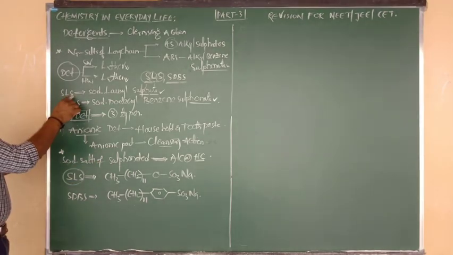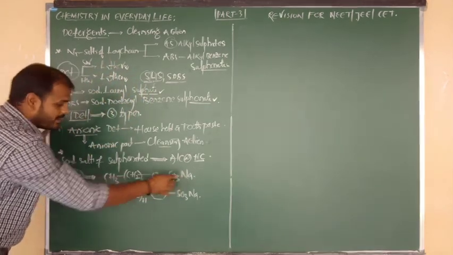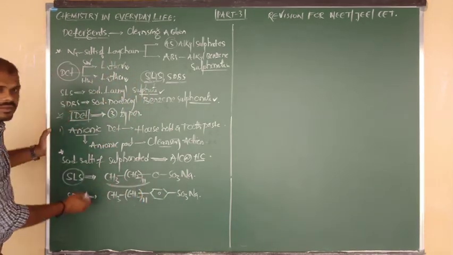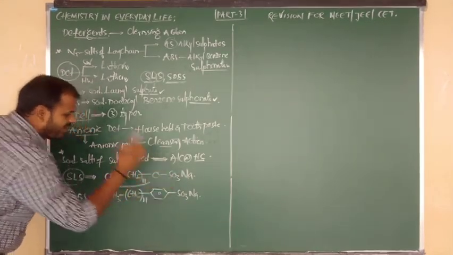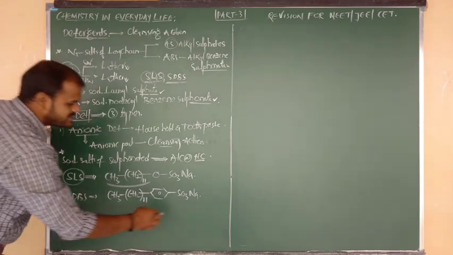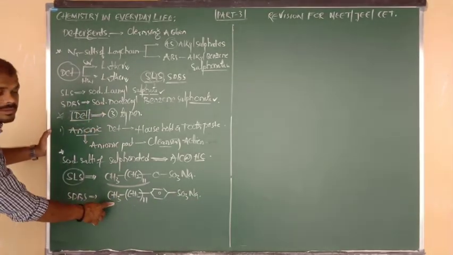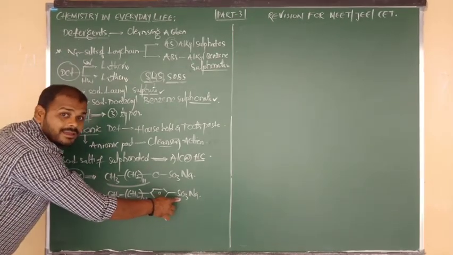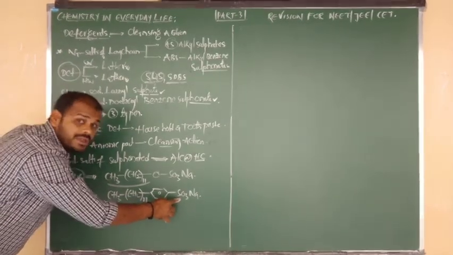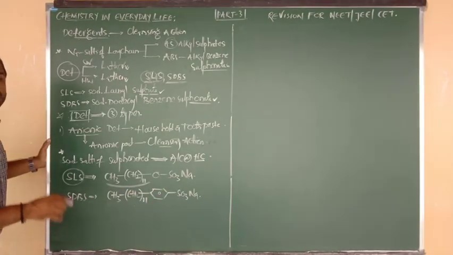But what is meant by SLS? Sodium lauryl sulfate. This is called the lauryl group. Sodium lauryl SO4 sulfate. Once again, sodium dodecyl, 11 plus 1, 12 carbons are there. We cannot say sodium dodecyl benzene sulfate, here only SO3 is there. SO4 is sulfate, SO3 is sulfonate.